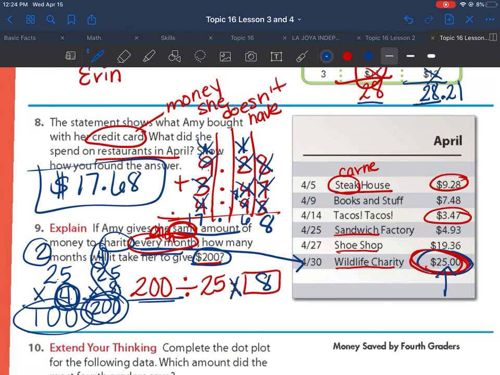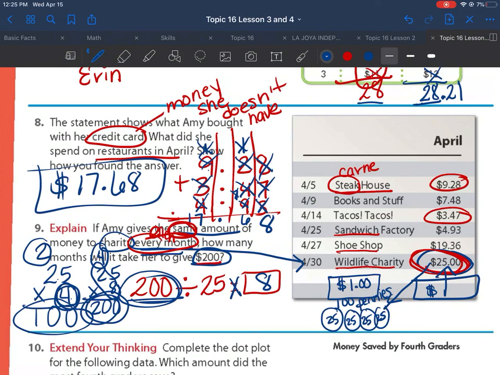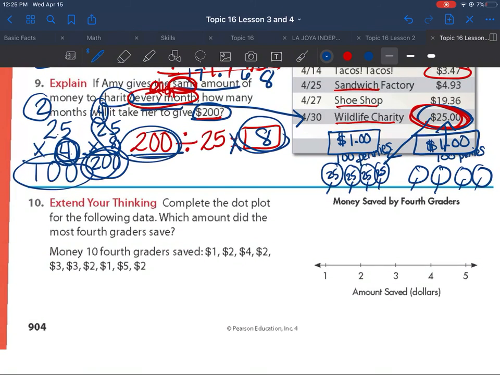My answer is 8. You can also think about 25 as quarters. So remember $1 is 100 pennies. How do you get to 100 pennies? By doing 4 quarters, right? I needed 200, which is my 200 pennies, so that would be $2. So 100 pennies. So how many quarters did you need? 1, 2, 3, 4, 5, 6, 7, 8. So that's why my answer is 8.